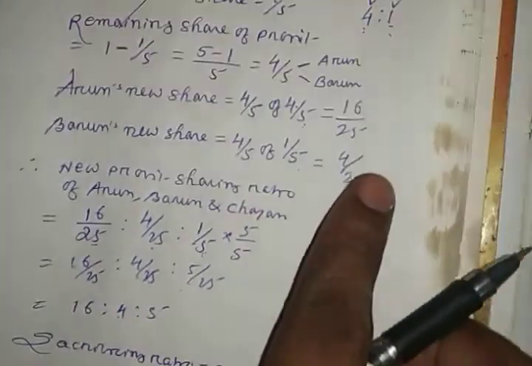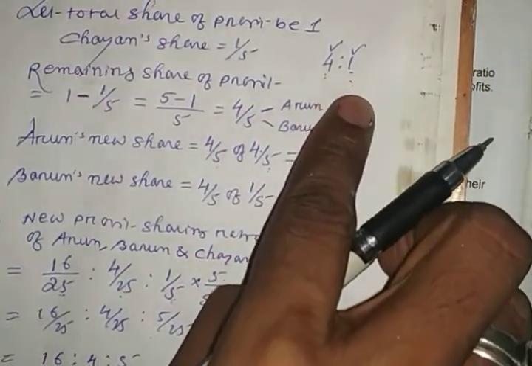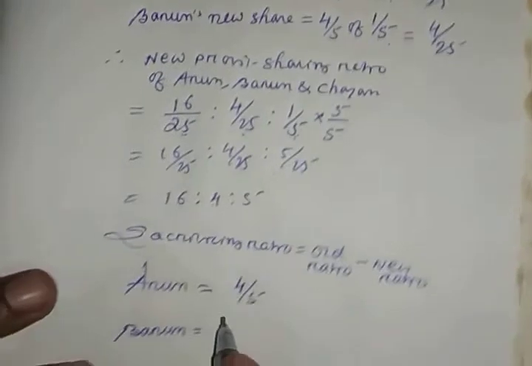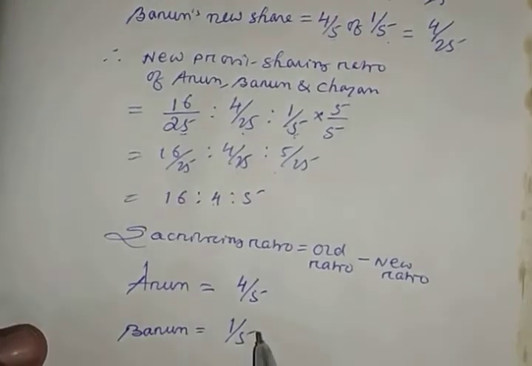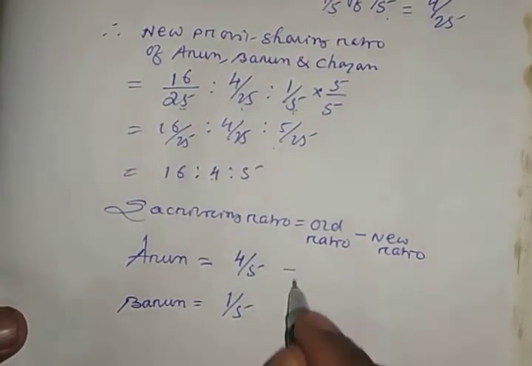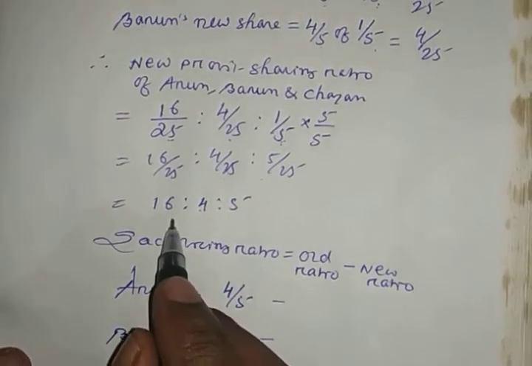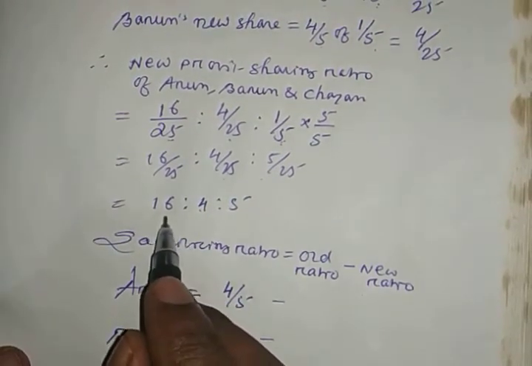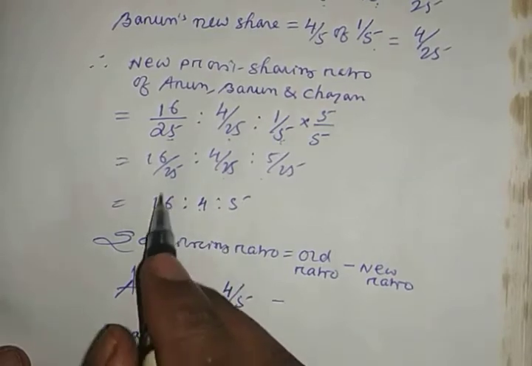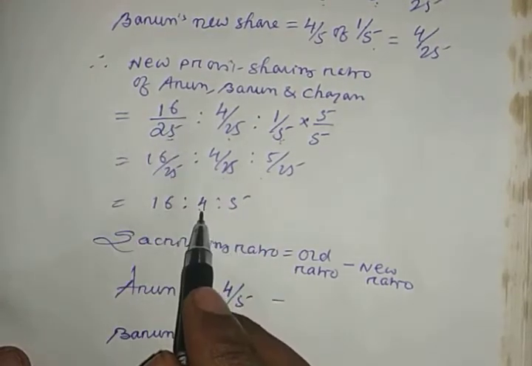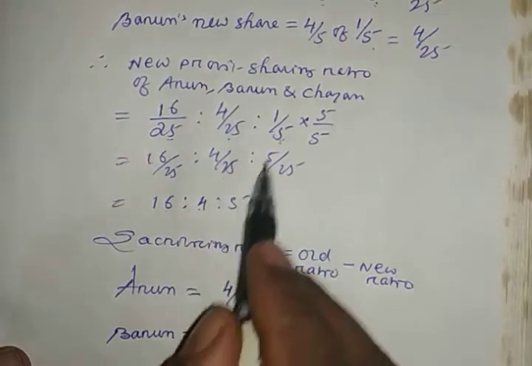Similarly, Varun's old ratio given is 1, so write 1 and the total ratio is 5. Now minus the new ratio, which is called the new profit sharing ratio. So 16:4:5: 16 is for Arun, 4 is for Varun and 5 is for Chayan.